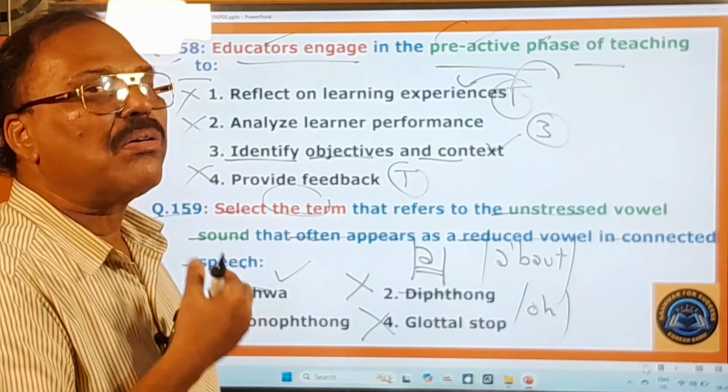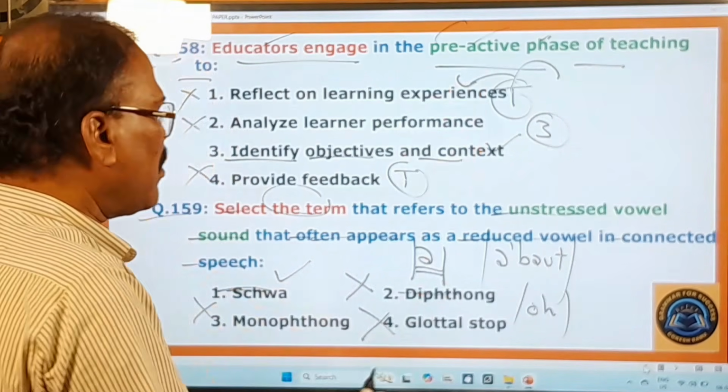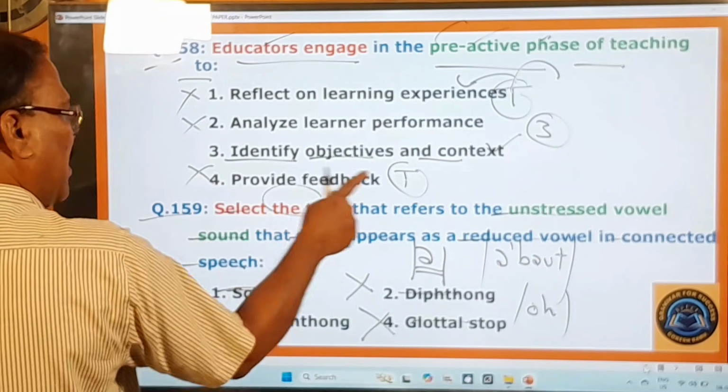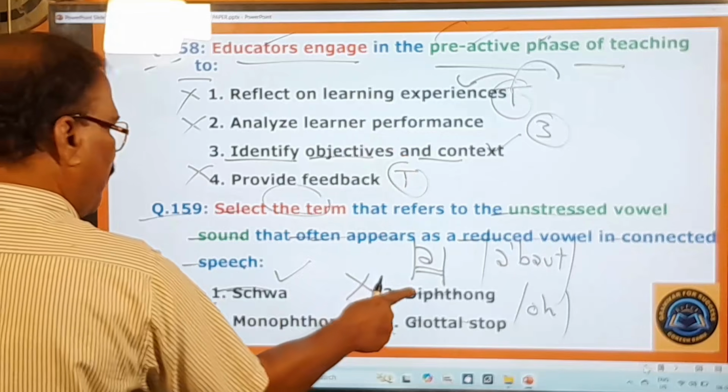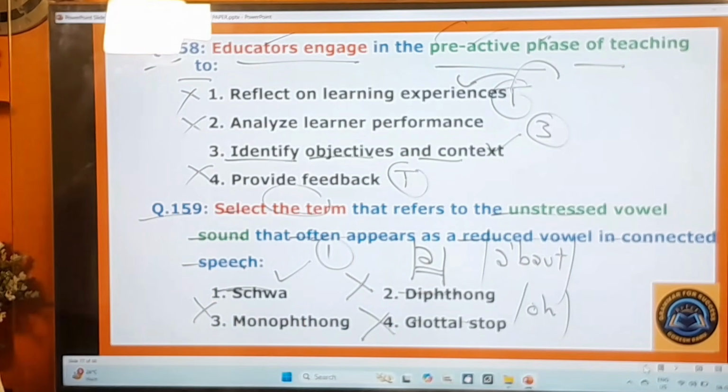How do you pronounce it? When these vocal cords are brought together, this sound will come out. So this is called glottal stop, whatever it is. So this is the term that refers to the unstressed vowel, and diphthong, monophthong, glottal are not the right one. So your answer is the first one. Now you move on to the last question of this video.